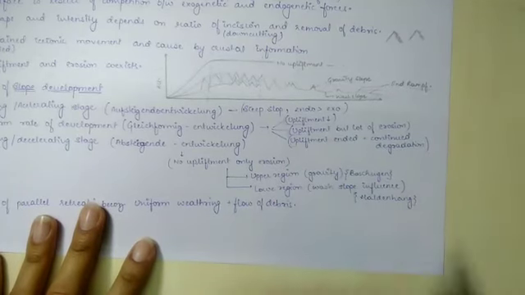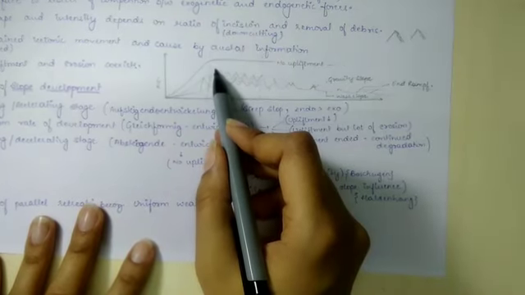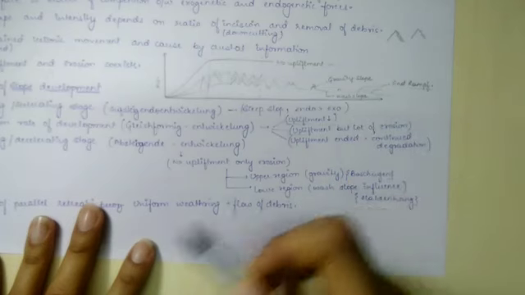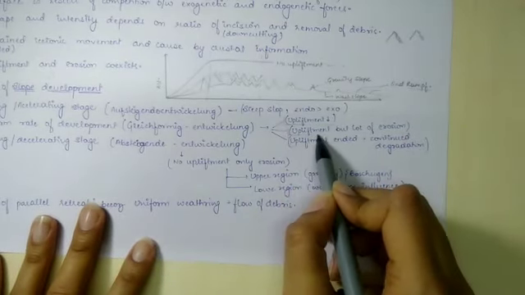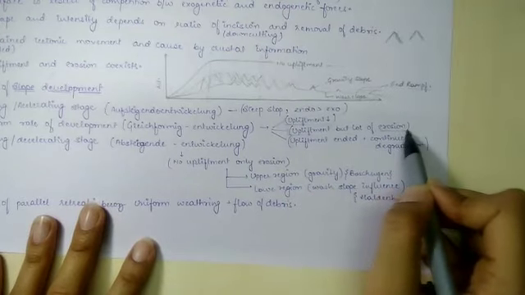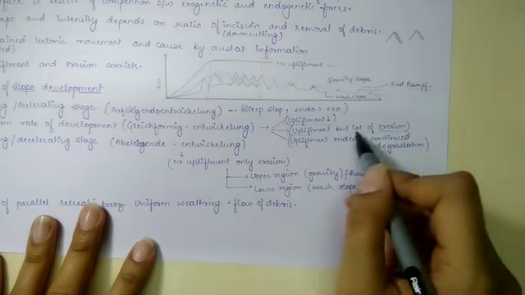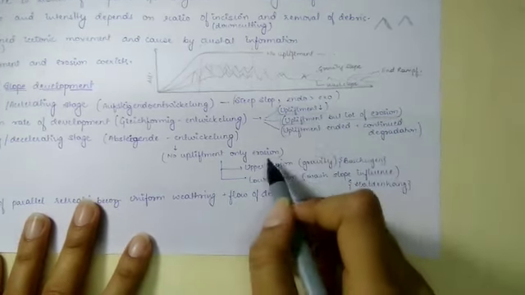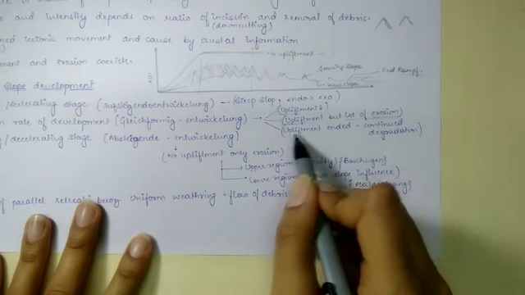First is where upliftment decreases. Okay, so the rate of upliftment decreases in the first one. Next case that can happen is upliftment is taking place, but the erosional process has intensified, so the exogenetic forces are more intensive than the endogenetic forces. Next, the last case is upliftment ends.